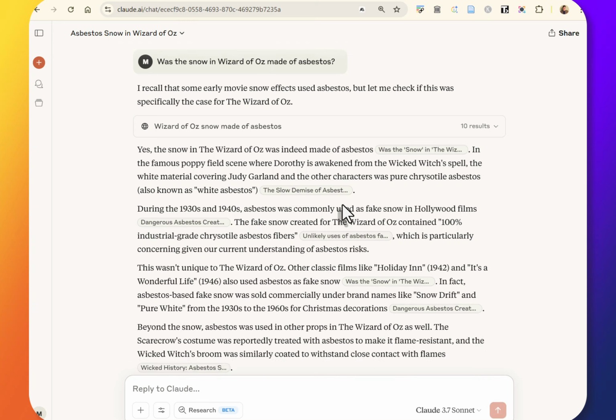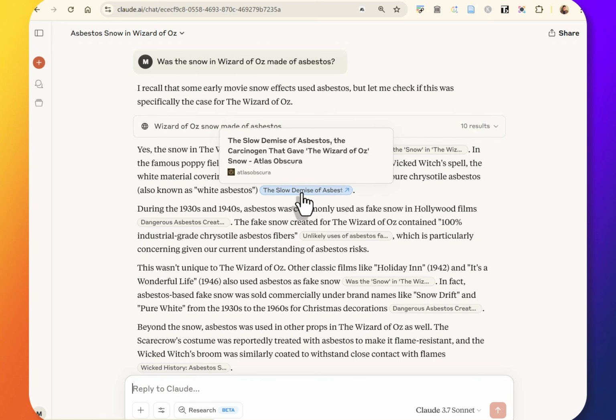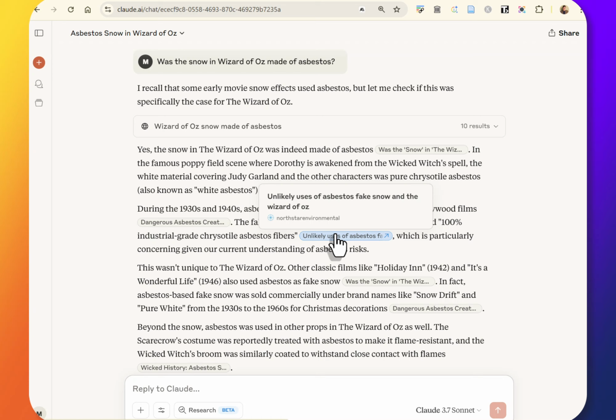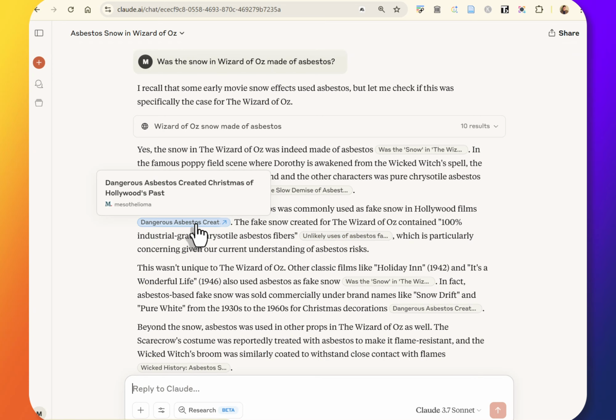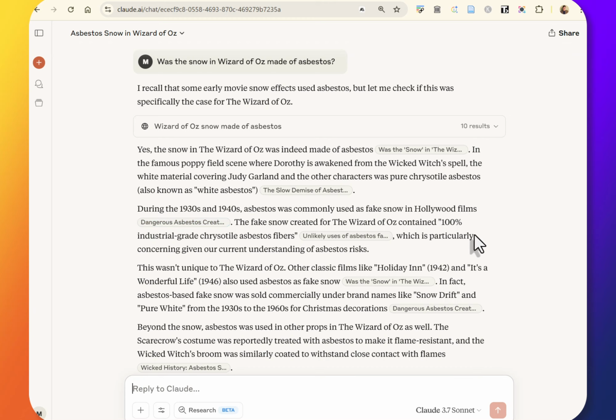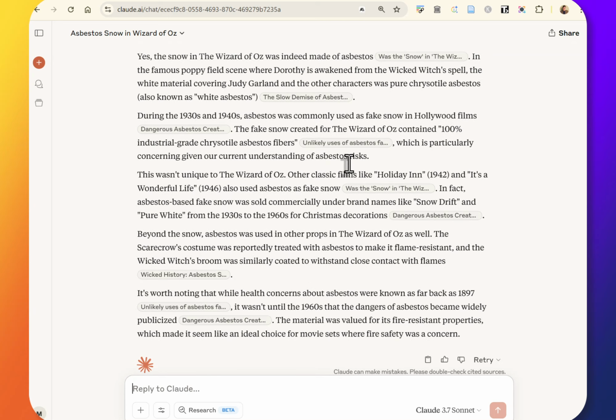And it's better than it used to be. Like there are some sources here, right? There are links. Something from Atlas Obscura, right? Something from North Star Environmental, which is odd. Mesothelioma, okay. Dangerous asbestos, yeah, okay. So there's links in there, right? And there's an answer, but I am unsatisfied.